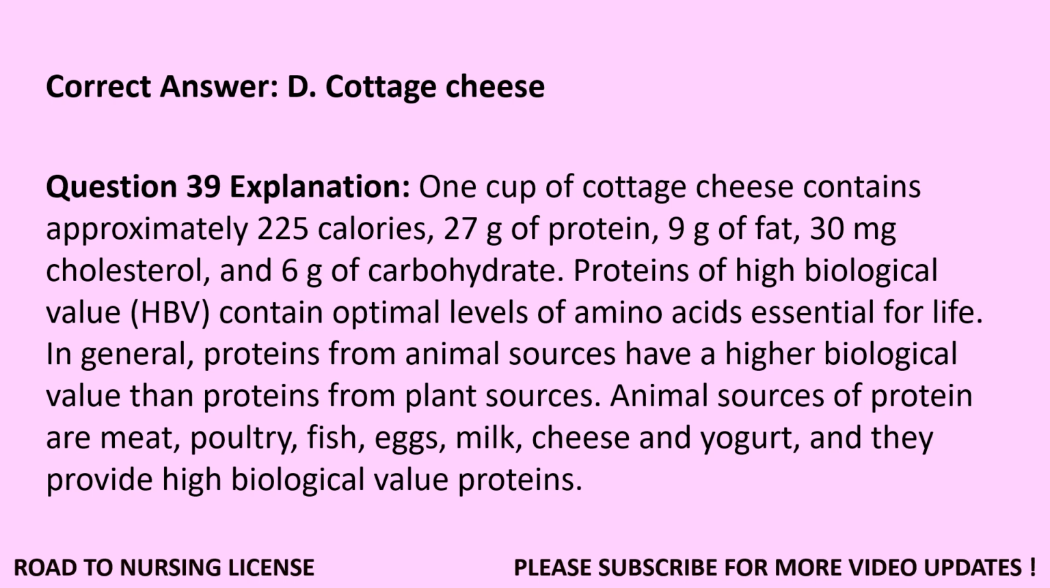Question 39 explanation. 1 cup of cottage cheese contains approximately 225 calories, 27 grams of protein, 9 grams of fat, 30 milligrams cholesterol, and 6 grams of carbohydrate. Proteins of high biological value contain optimal levels of amino acids essential for life. In general, proteins from animal sources have a higher biological value than proteins from plant sources. Animal sources of protein are meat, poultry, fish, eggs, milk, cheese and yogurt, and they provide high biological value proteins.